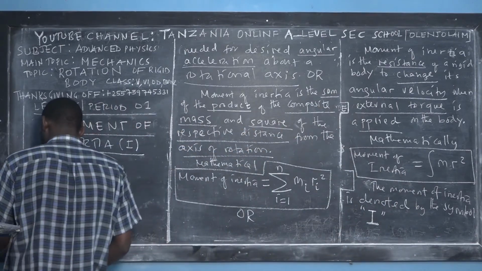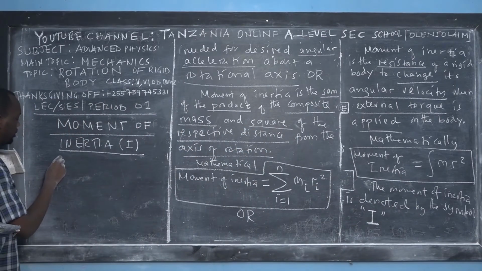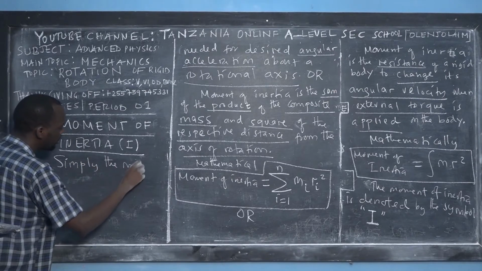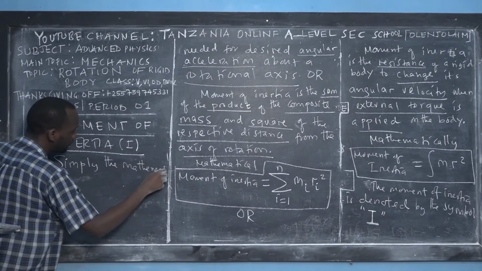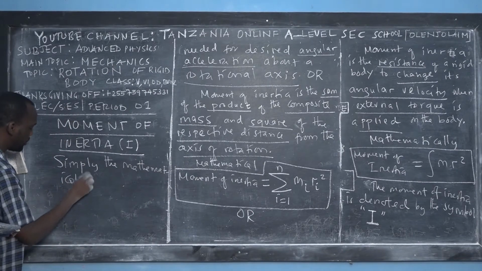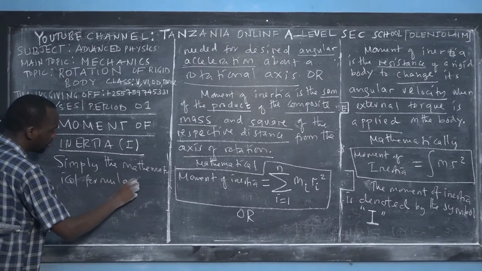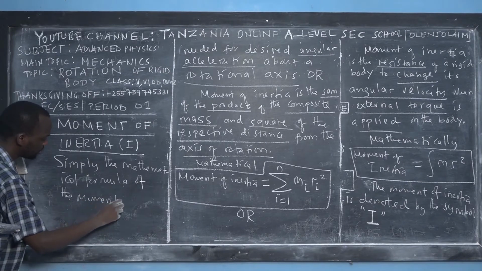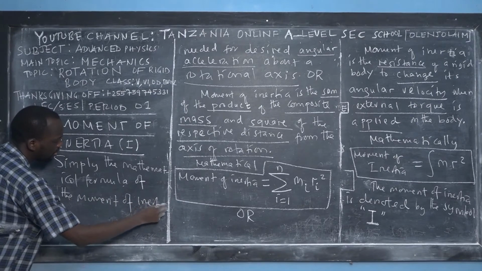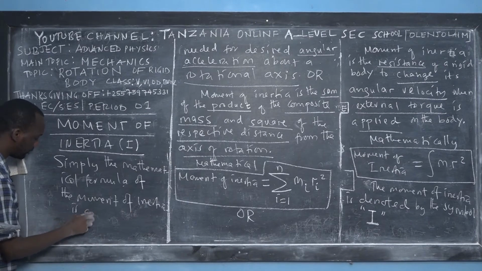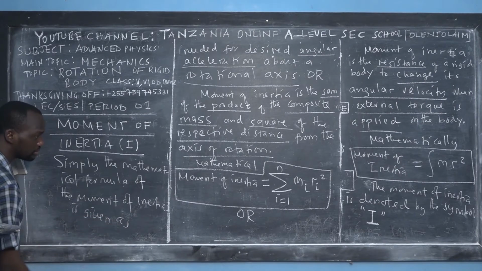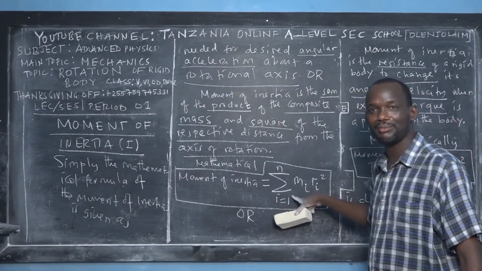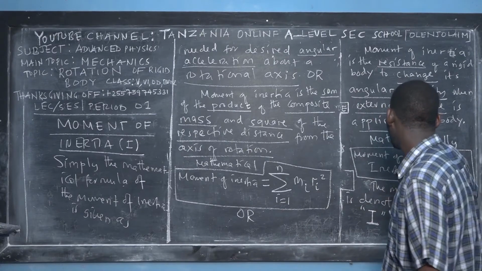So mathematically now, we have this mathematical formula. Simply, the mathematical formula of the moment of inertia is given as this. This is sigma notation from algebra, and this one we call calculus.